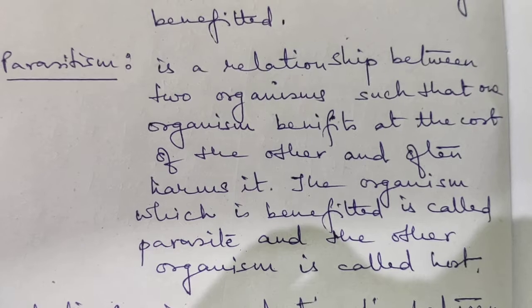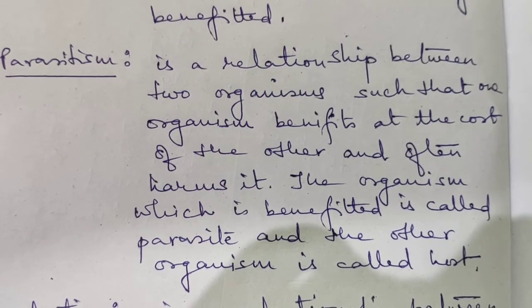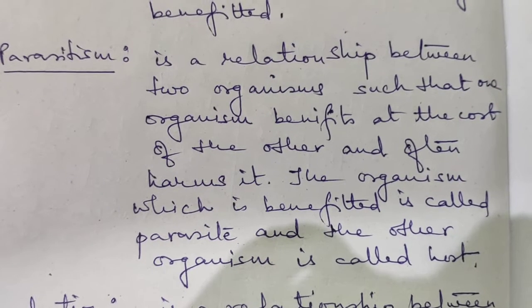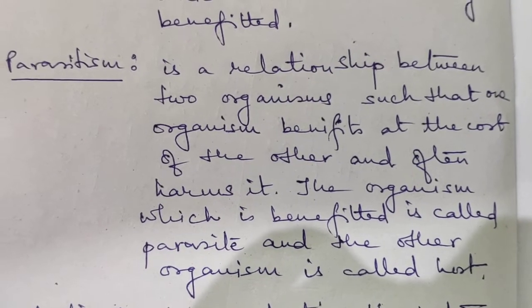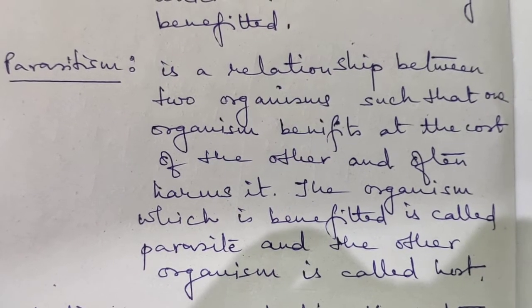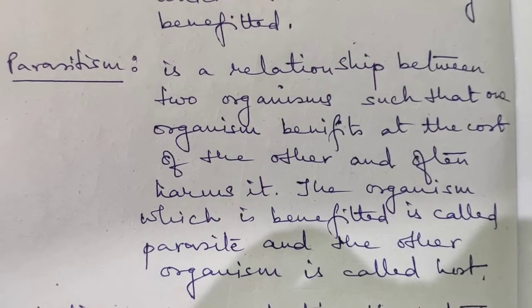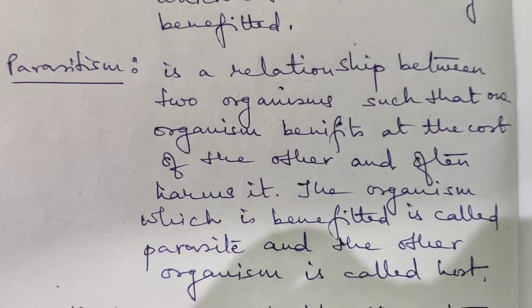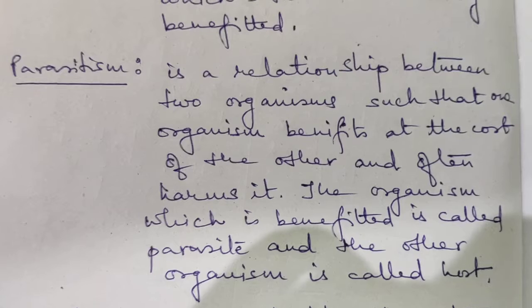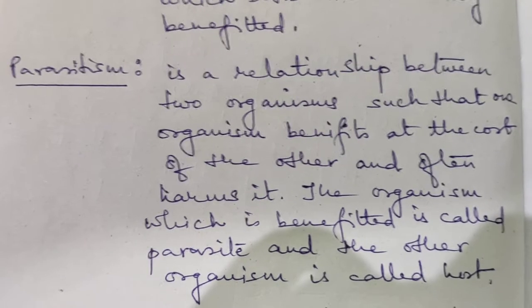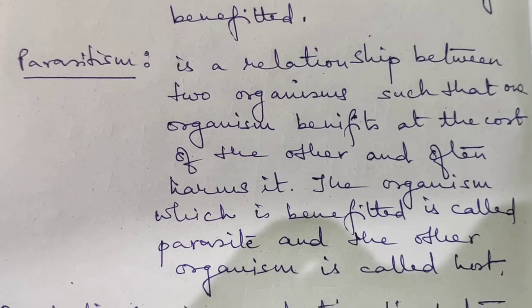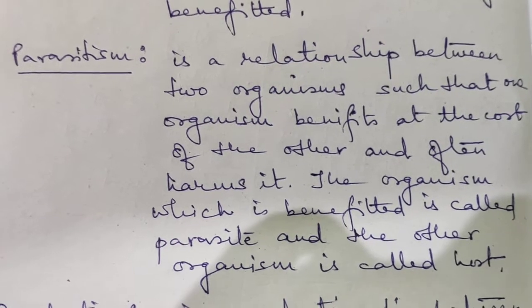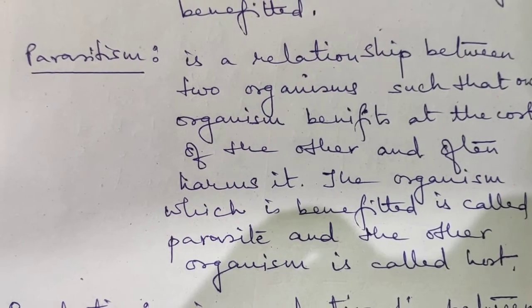Parasitism is a relationship between two organisms such that one organism benefits at the cost of the other and often harms it. The organism which is benefited is called parasite and the other organism is called host. Now I can give you a very easy and common example. Mosquitoes, they are parasites. They feed on our blood, they suck our blood, and they are benefited. But we are not benefited in any of the ways and we are always harmed, right? So that is also an example of parasitism.